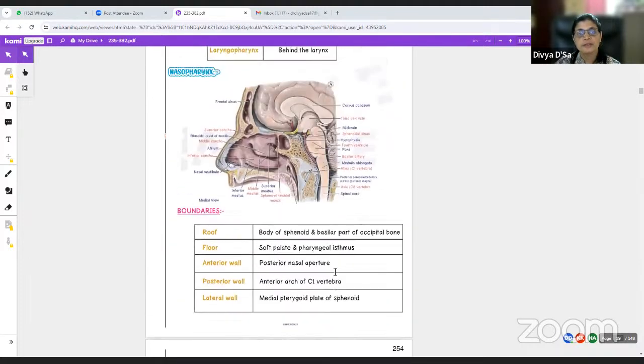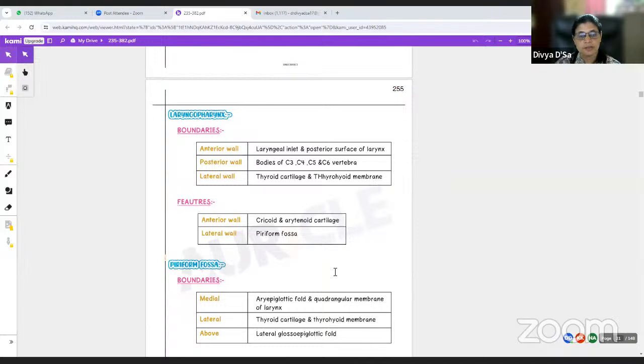That is, it's not seen. Okay. Laryngopharynx. Boundaries. Anterior wall, the laryngeal inlet is there. Posterior surface of the larynx. Okay, upper part, you will see the laryngeal inlet, whereas in the lower part, it is the posterior surface of the larynx. Posterior wall is formed by the bodies of C3, C4, C5, and C6. Lateral wall is by the thyroid cartilage and thyrohyoid membrane.